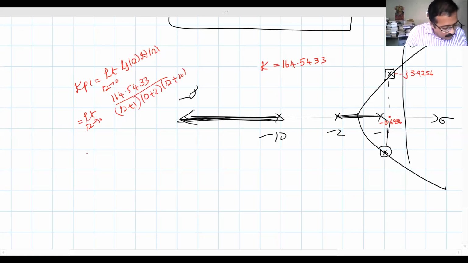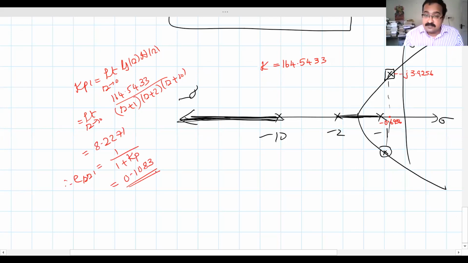So what will you get? You will get a value of 8.2271. That will be the static position error constant of the uncompensated system, right? So what will be the steady state error of the uncompensated system? ess1 is 1 divided by 1 plus Kp1, and you will get 0.1083.